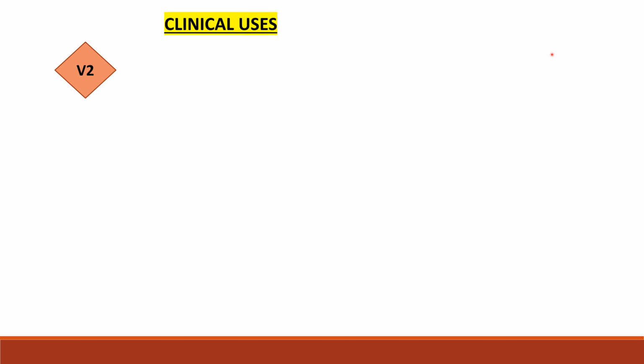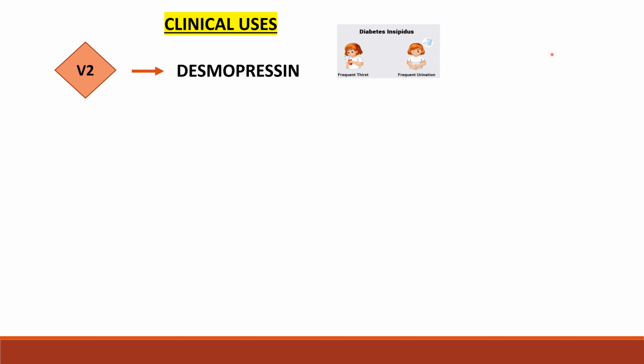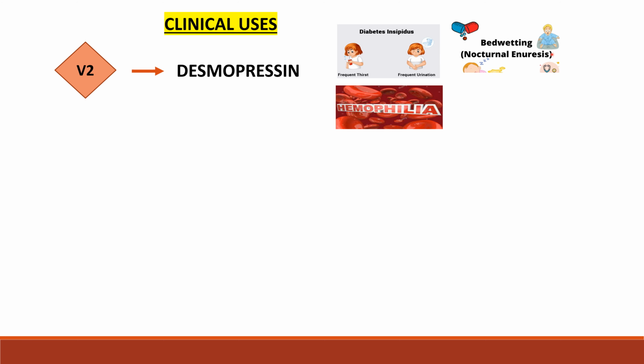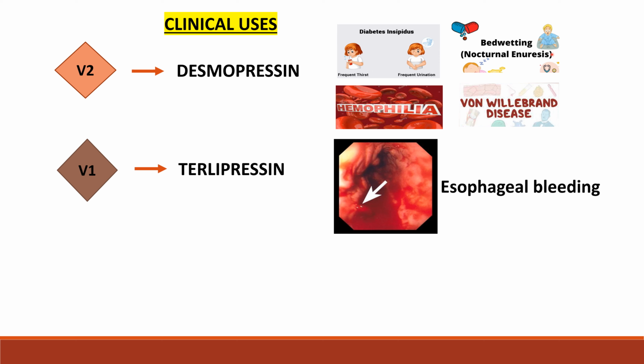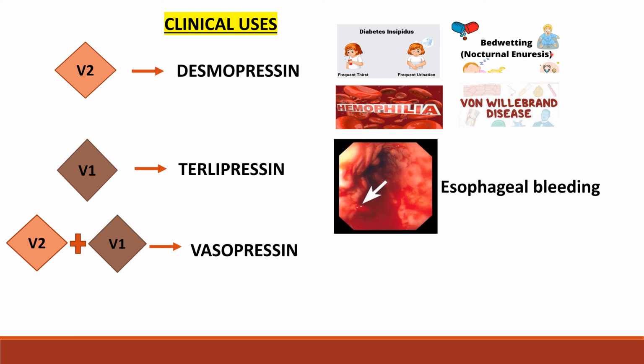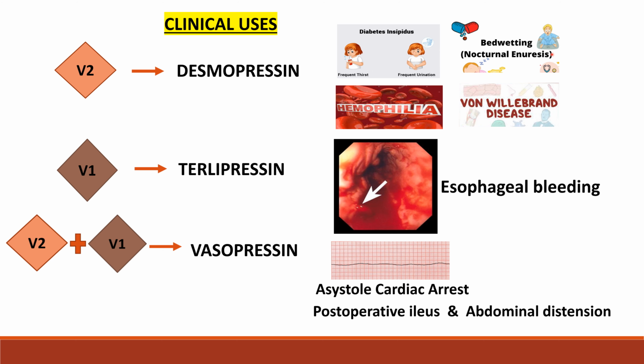Clinical uses. Desmopressin, which acts on V2 receptors, is indicated in case of diabetes insipidus, nocturnal enuresis, and bleeding disorders like hemophilia and von Willebrand disease. Terlipressin, which acts on V1 receptors, is used in case of esophageal bleeding because of vasoconstrictor effects. Vasopressin, which acts on both V1 and V2 receptors, is indicated in case of asystolic cardiac arrest, postoperative ileus, and abdominal distension.